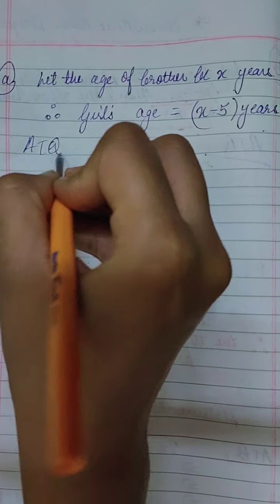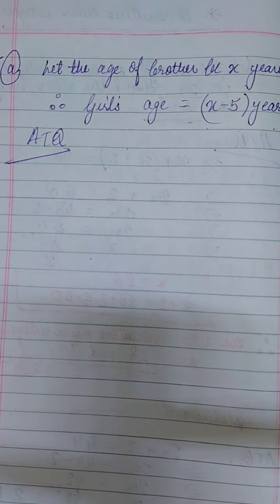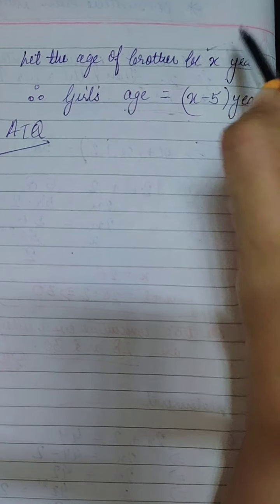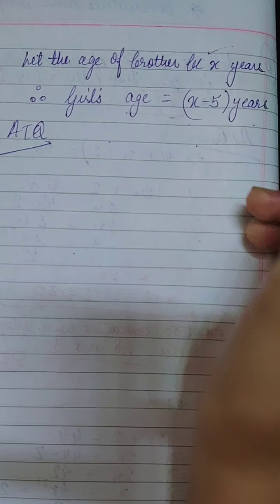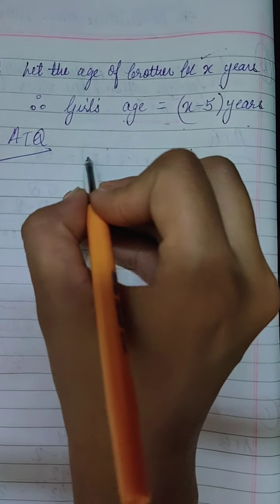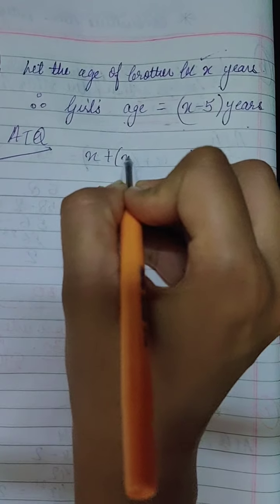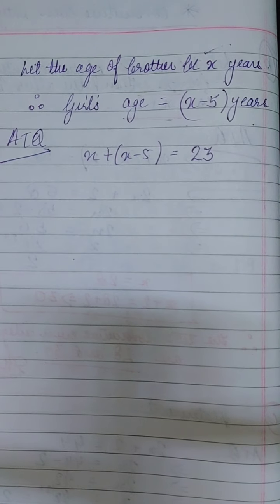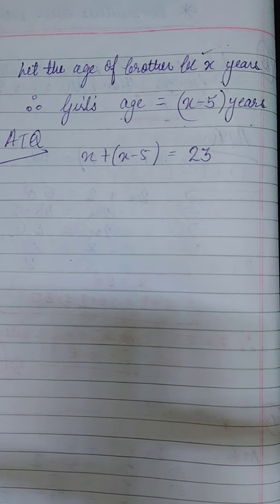Now according to the question, another statement is if the sum of their ages is 23. Now we have got brother's age x years, girl's age x minus 5 years. Now according to the question, their sum we have to take out: x plus x minus 5. How much is it given? 23. From here we can take out the age of girl and brother also.